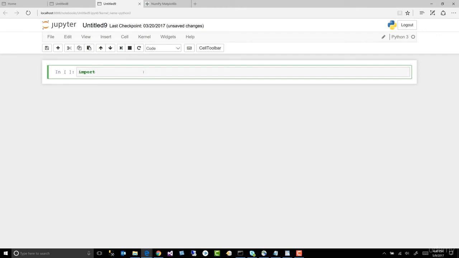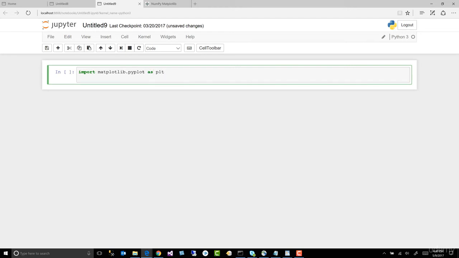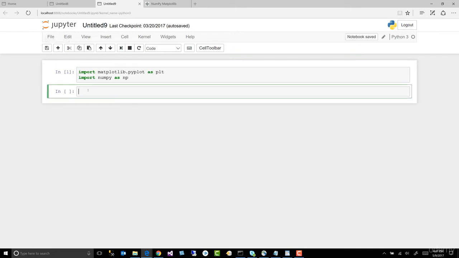All right, so let's work through an example. So the first thing we're going to do, like we do with anything, is we have to import whatever it is we want to work with. And this is called matplotlib. And we're going to import only what we need. I think it's called pyplot. We'll find out in a minute. As plt. And we need numpy. Import numpy as np. And we hit Control Enter to run our cells.